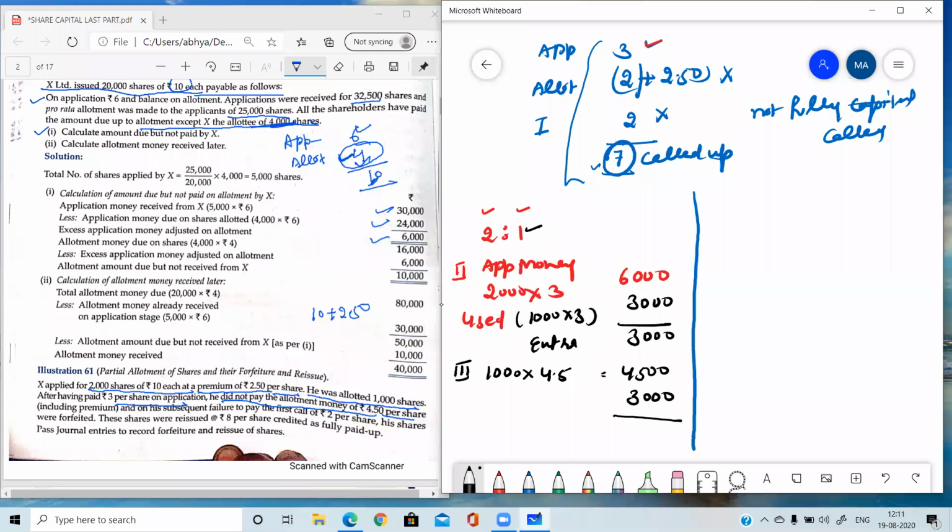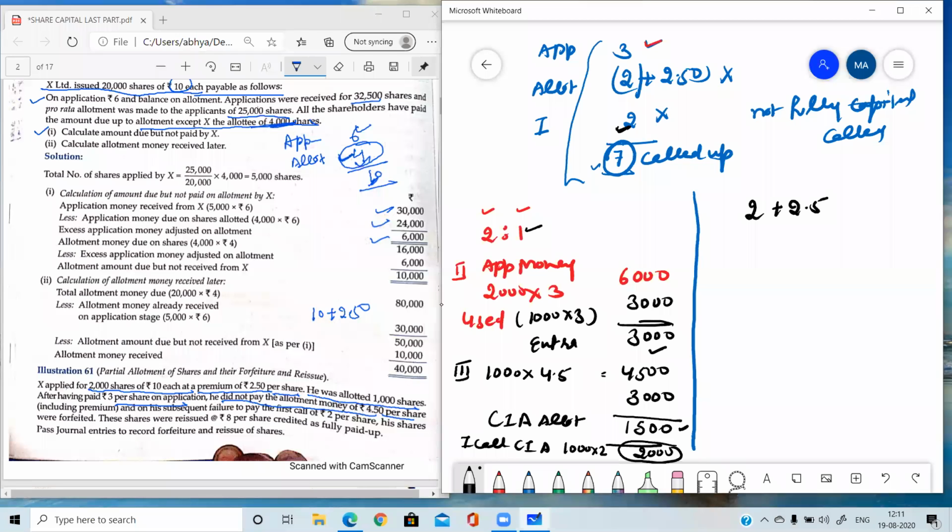So this is the important question. Please try to understand. The calls in arrears is 1,500. Calls in arrears on allotment is 1,500. There is one more calls in arrears, that is the first call. On the first call, on 1,000 shares he has not paid 2, so that is 2,000. Now here is the new thing which I want to tell you: the allotment money is 2 plus 2.5. Please consider this point. It's a new and very important point. The excess money is 3,000 and the not paid money is 1,500.